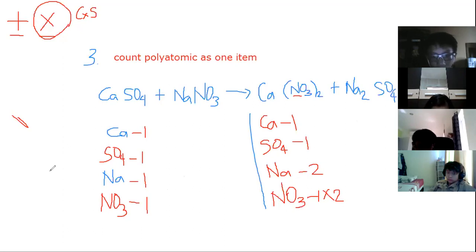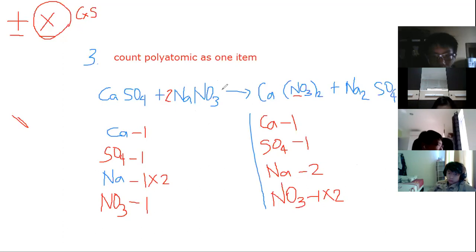So for this sodium, what are you gonna do? Because the sodium at the product side, we have 2, while for the reactant side, we only have 1. So this is the part. So we can add 2, right? So 2 times 1 is already 2. But we have a problem.